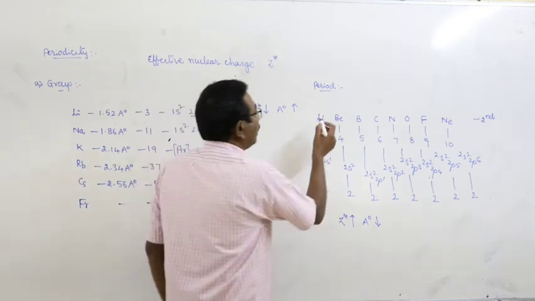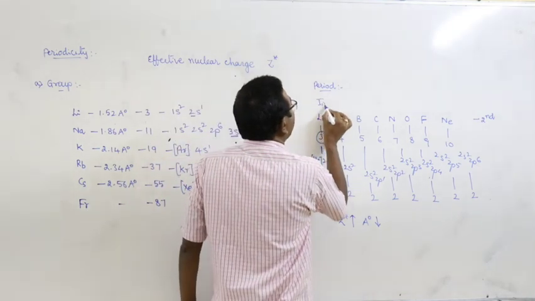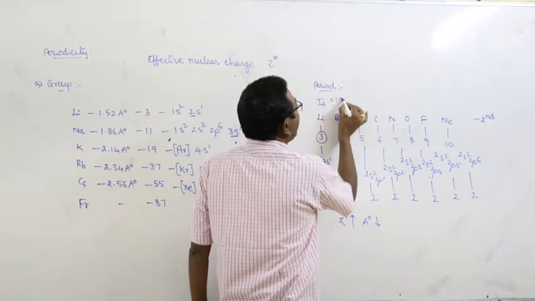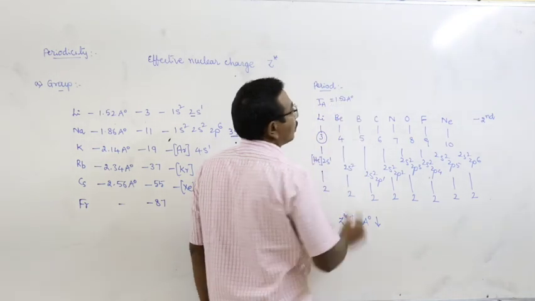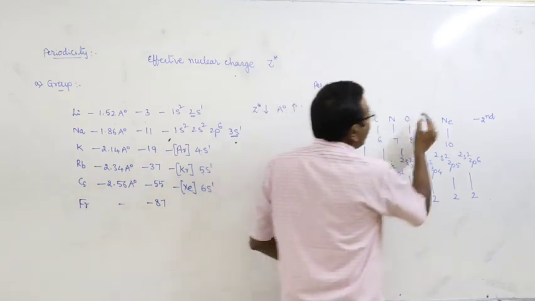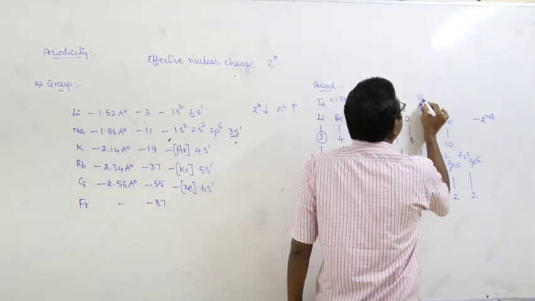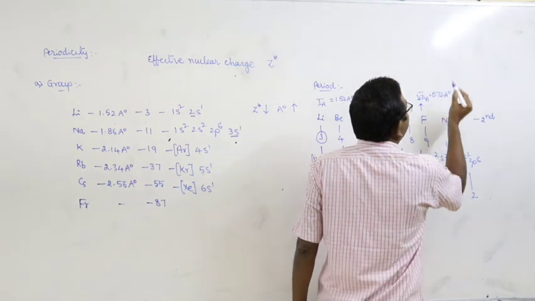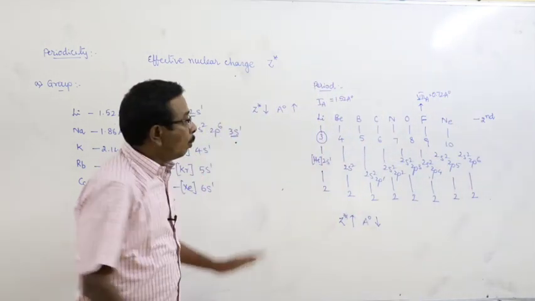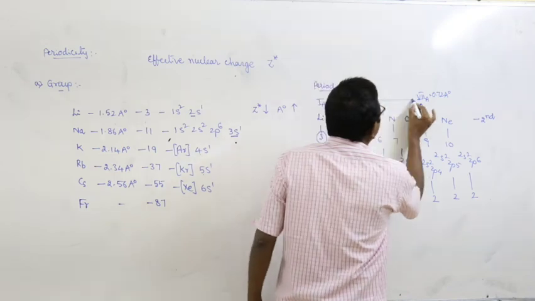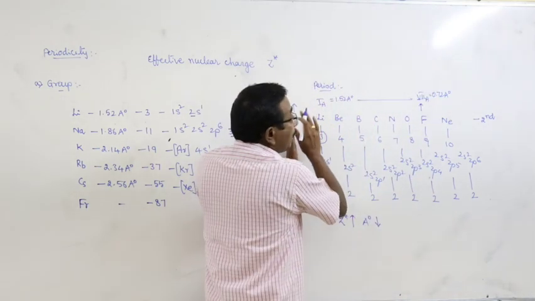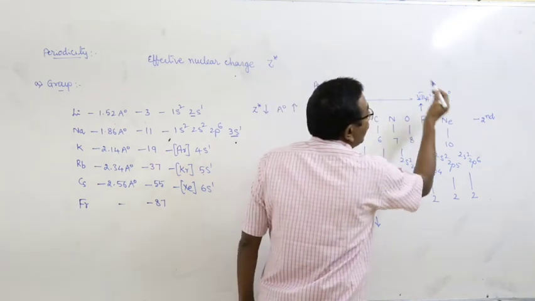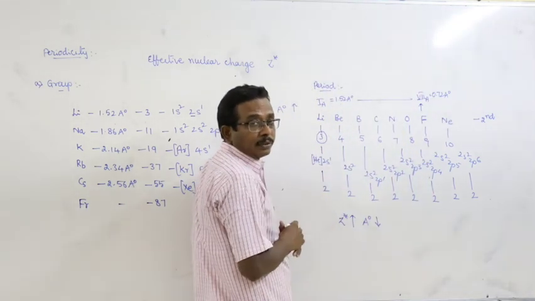Take for example, lithium is the first A group element and its atomic radius is 1.52 angstrom units. At the same time, fluorine is the seventh A group element and its atomic radius is 0.72 angstrom units. What happened from first A to seventh A, as we move from left to right in a period? 1.52 to 0.72, it gradually decreases.